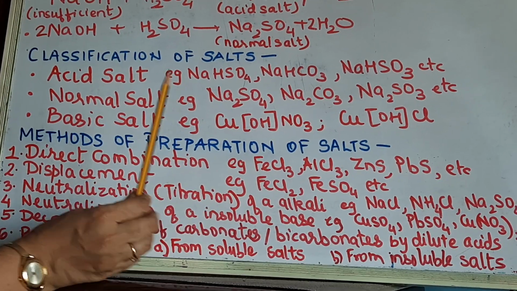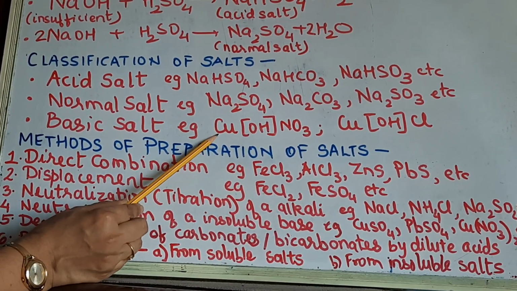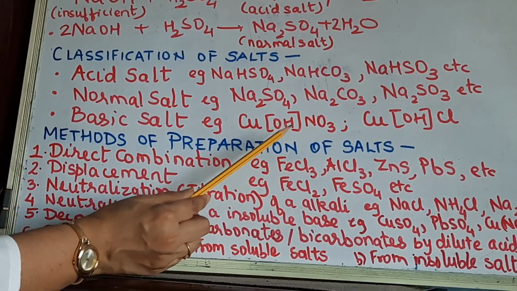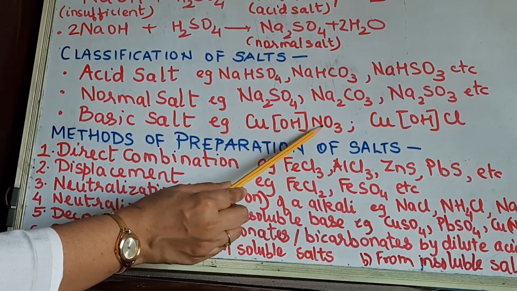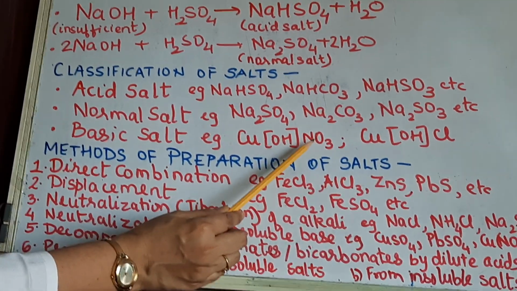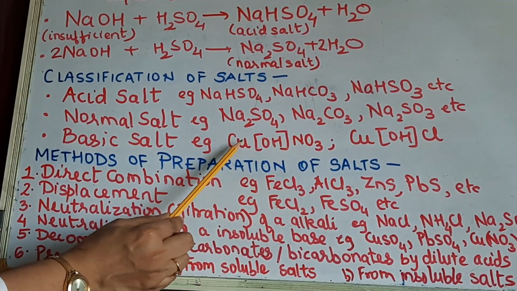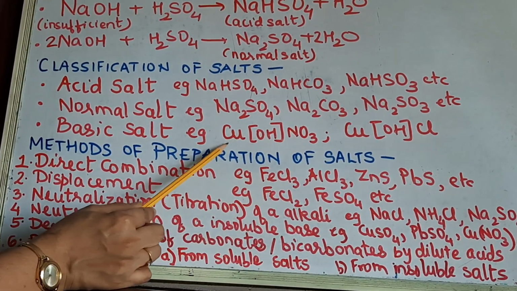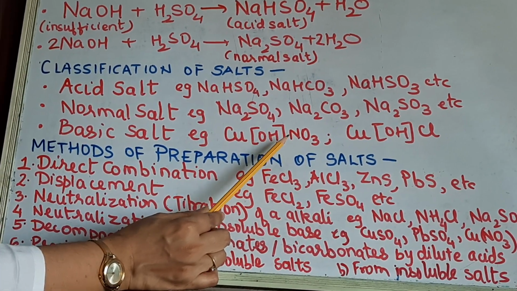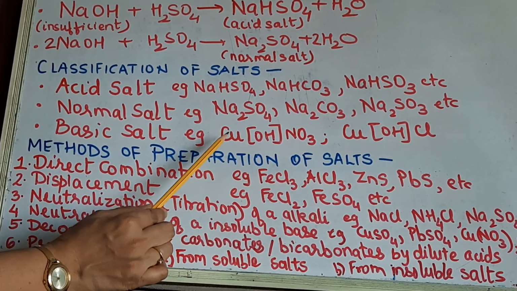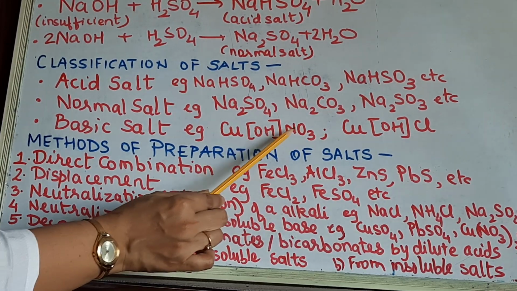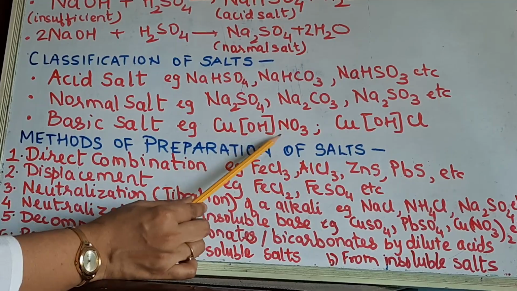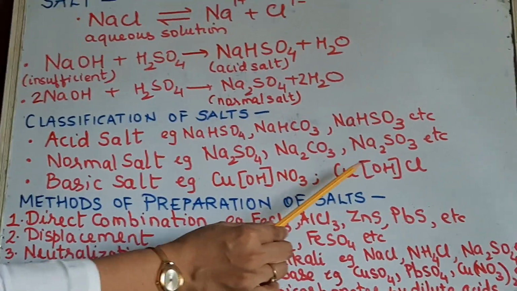Now just try to understand. So basic salt will have a metal in it, one hydroxyl ion, and the other hydroxyl ion is replaced by the anion of the acid. So this anion has come from the acid, that is the nitric acid. Okay. So you react copper hydroxide, Cu(OH)2, with the nitric acid and then you will get this basic salt. Okay, so the components of a basic salt are a metal ion, a hydroxyl ion and the anion of the acid. Okay, clear? So this becomes basic copper nitrate and this is basic copper chloride.